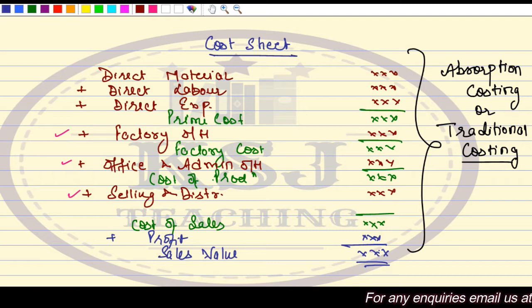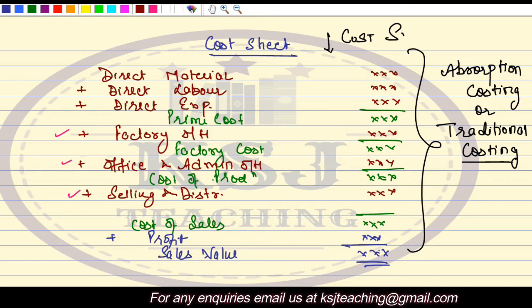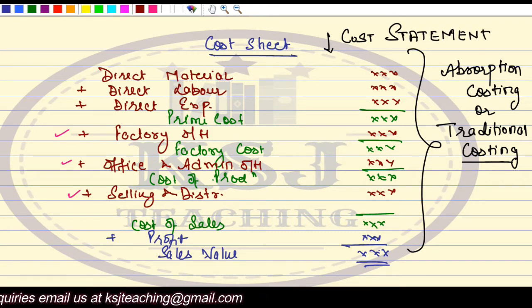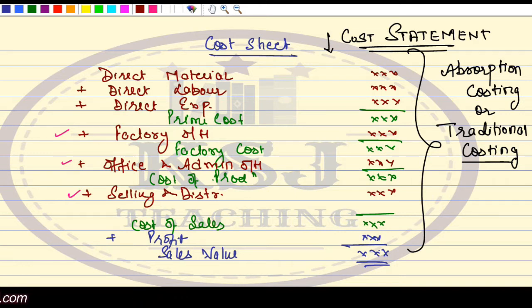Now this is a cost statement. The same statement, if you want to present as income statement, there is a slight variation between the income statement and the cost statement.